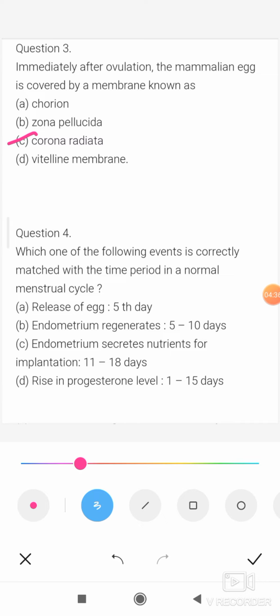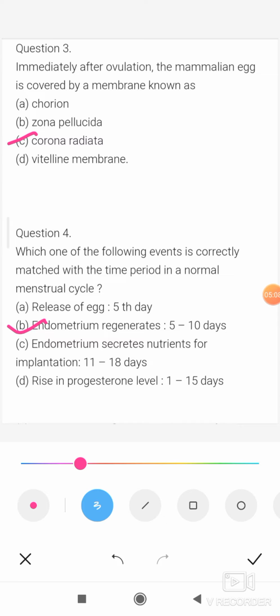So this is the correct option, because after the bleeding phase, the proliferative phase starts on the 5th day of the cycle, and proliferation, that is regeneration of the endometrium, takes place from the 5th day of the cycle. It continues from the 5th day to the end of the menstrual cycle. So this option is correct.